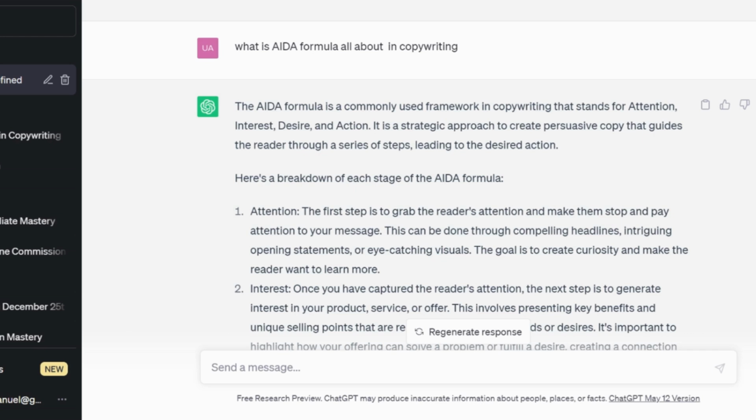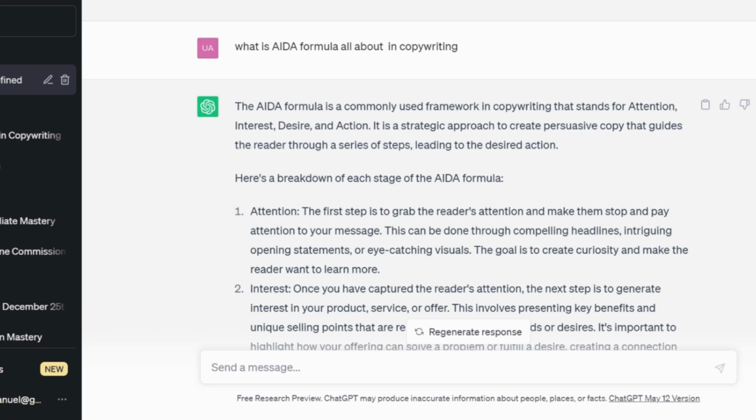Interest is where it talks about their problems, their pain points. From their pain points, you also agitate more and amplify their problems. Then after that, the next thing is to talk about a brief solution of what your product can solve, how much your product can solve those pain points and problems that you have listed. So you give a brief solution to their problem.